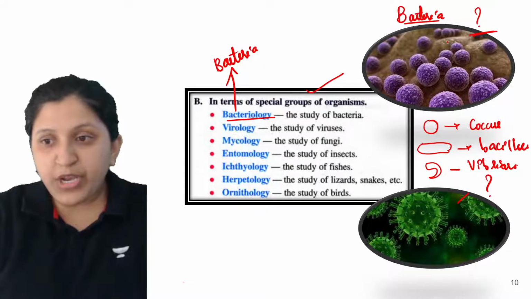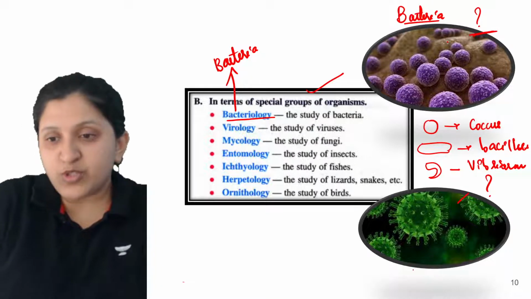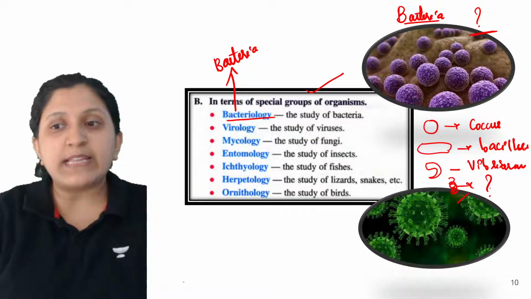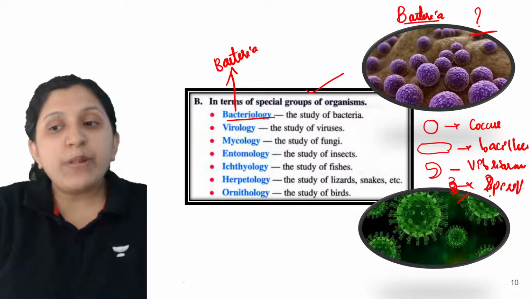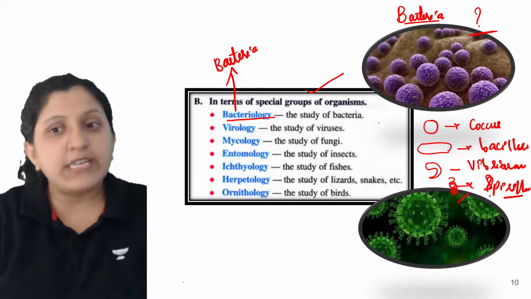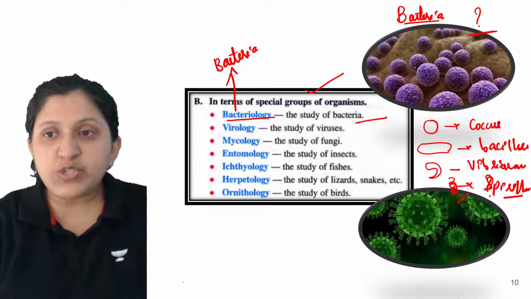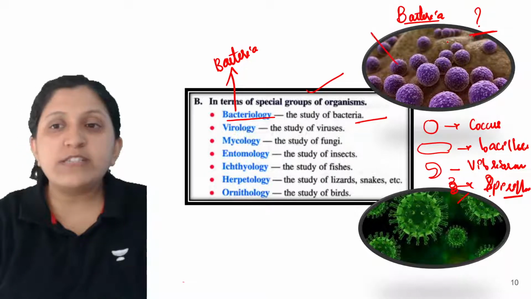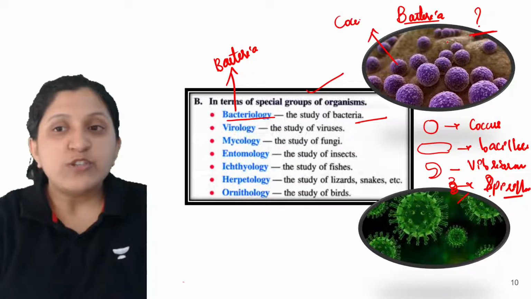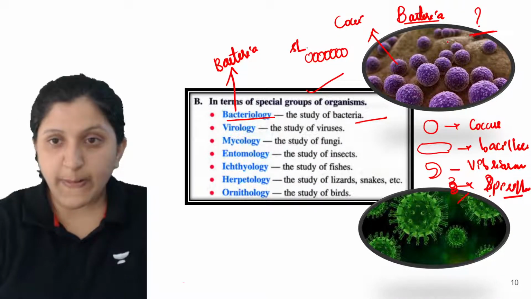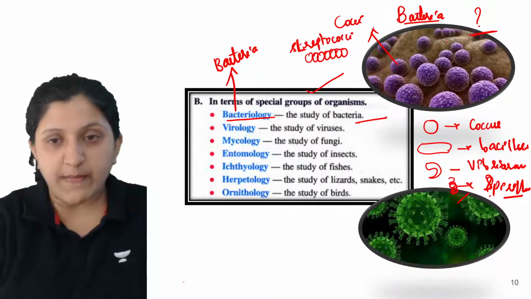Vibrium also we can mention. Then spirillum, there is one more, that is a spiral one. In that case it is a spirillum. We will be studying each and every detail about bacteria under bacteriology. Now this one what you see here is just a coccus. If they are present in chains, you can see a chain here, this is streptococci. This one is streptococci.